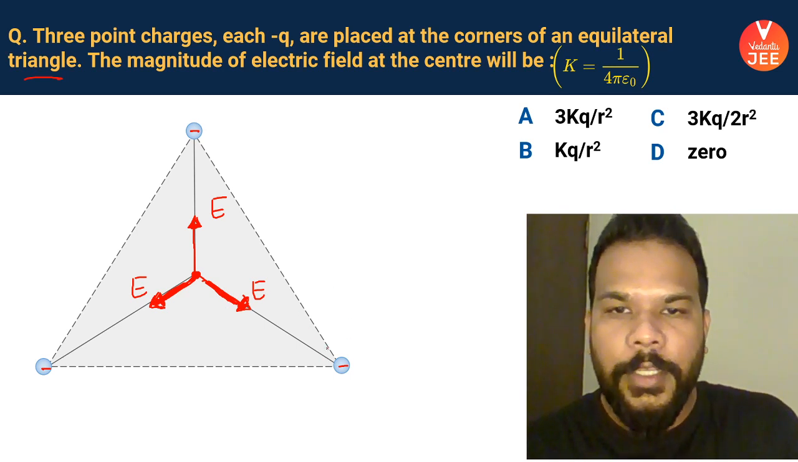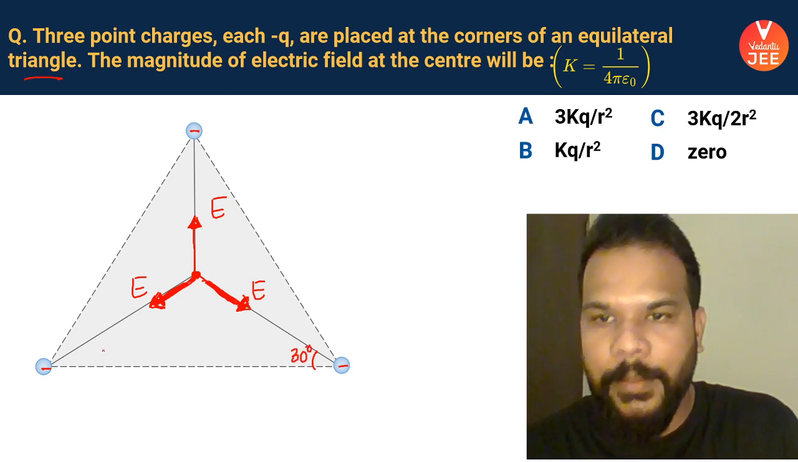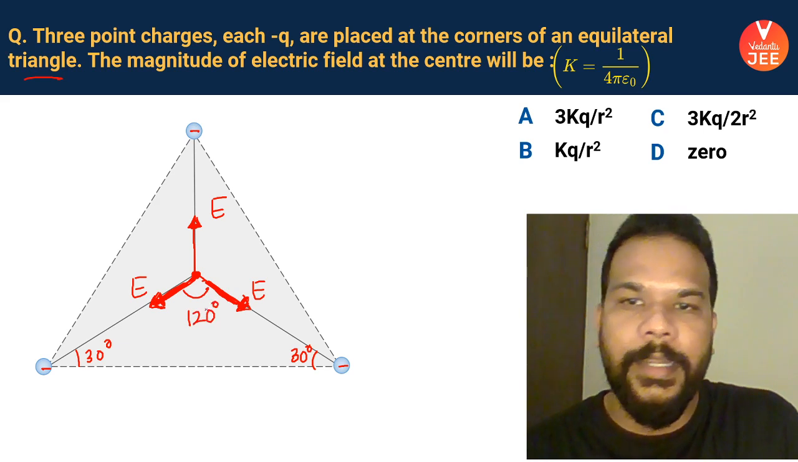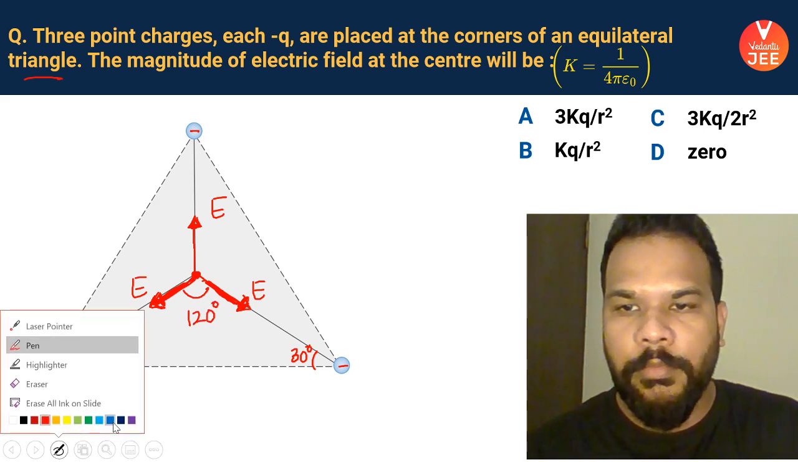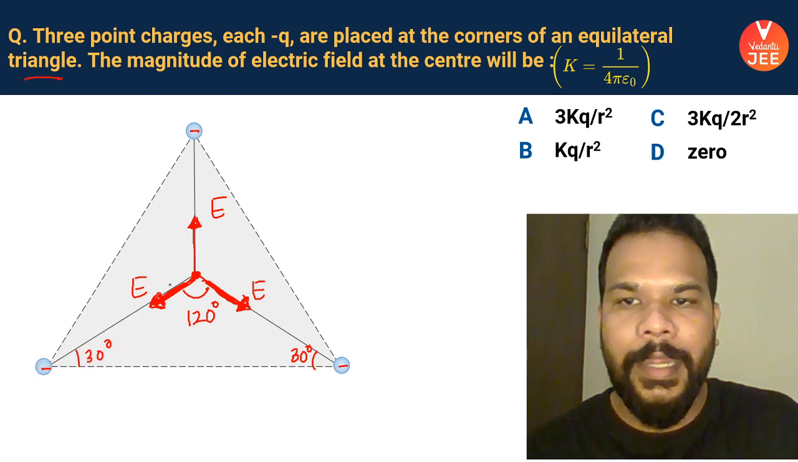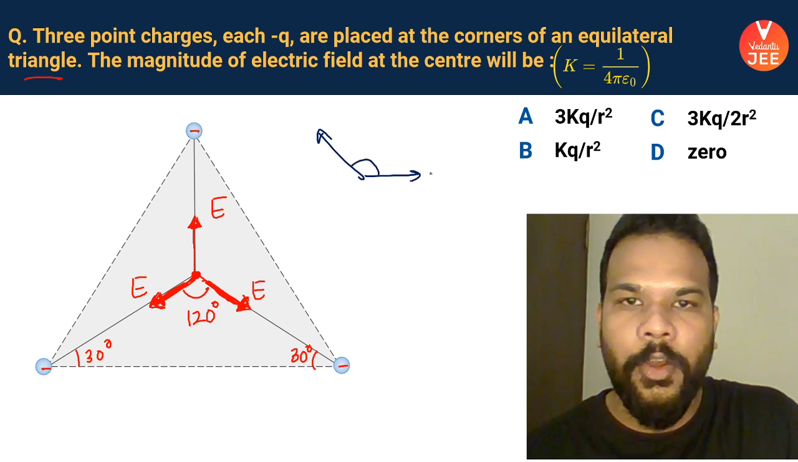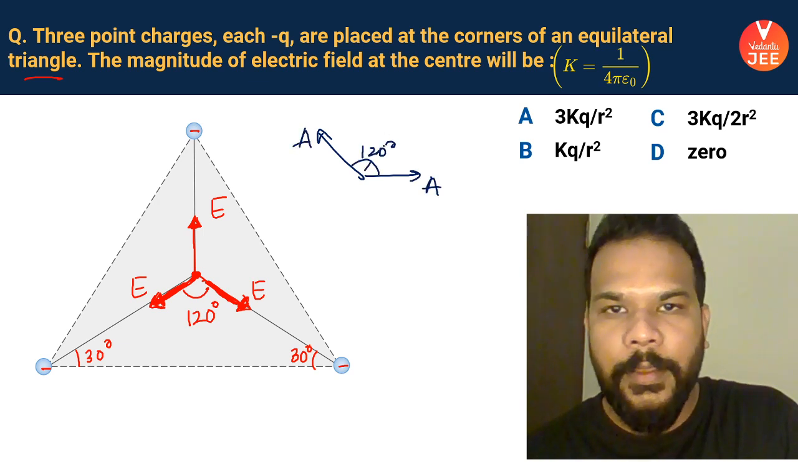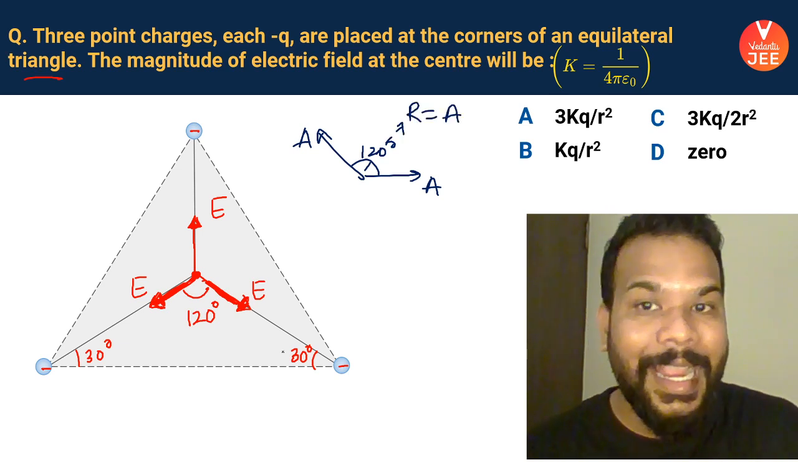Let's see how. So this is the angle 60 degree. That means this half angle is 30 degree. This half angle is also 30 degree. So this remaining angle is 120 degree. Yes or no? And we know that when you have two vectors which are of equal magnitude and are inclined at 120 degree, their resultant is also of the same magnitude, and that too at angle bisector.